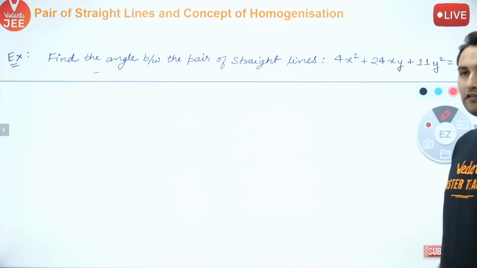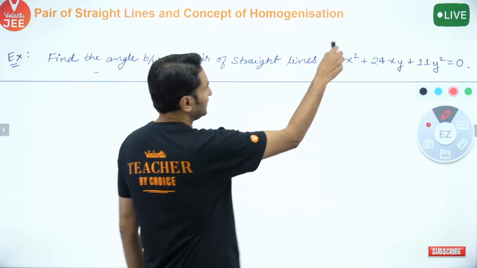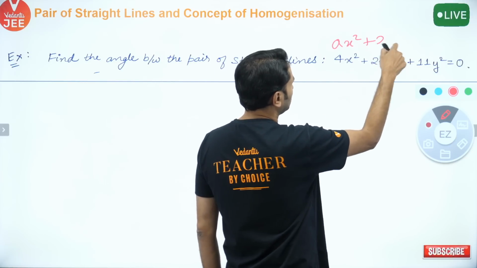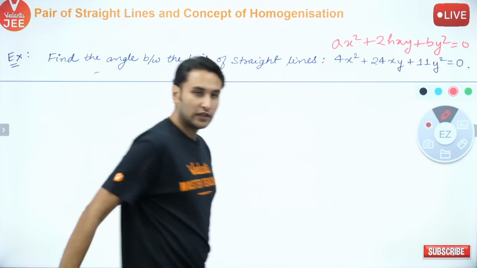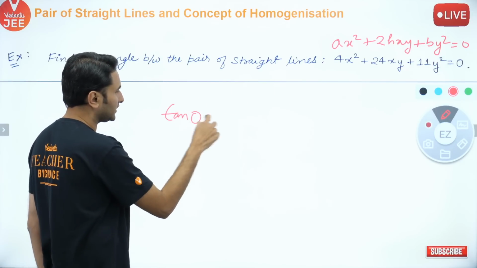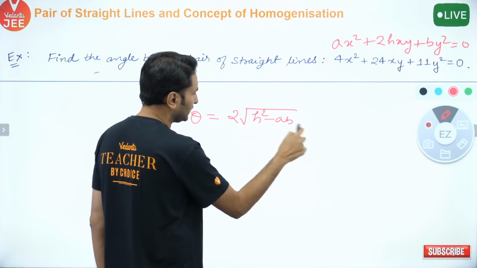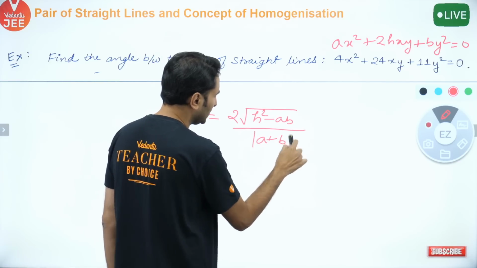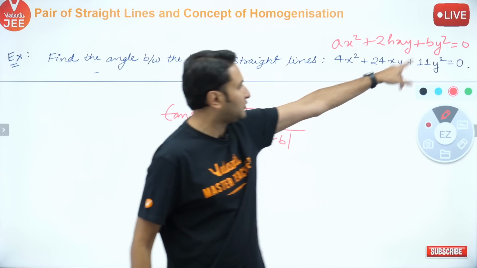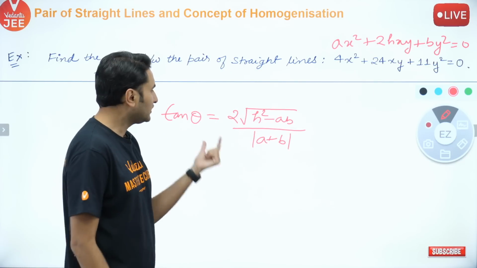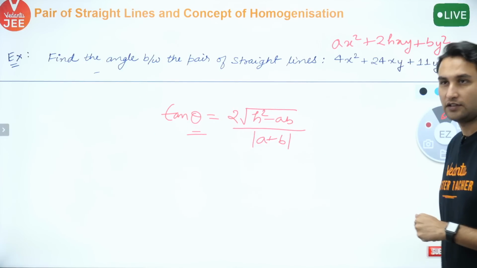हाँ, tan inverse 4/3 will be the answer. Very simple. क्या किया आपने बच्चों? What you have done? This is like ax square plus 2hxy plus by square is equal to 0. And what was tan theta? Angle between the lines is tan theta. कितना था? 2 under root h square minus ab upon a plus b. Just put the values. h कितना हो जाएगा? 12, 2h is 24, a कितना हो जाएगा? 4, b कितना हो जाएगा? 11. Just put the values here, you will get tan theta. Theta will be tan inverse 4/3. All right? ठीक है ना?